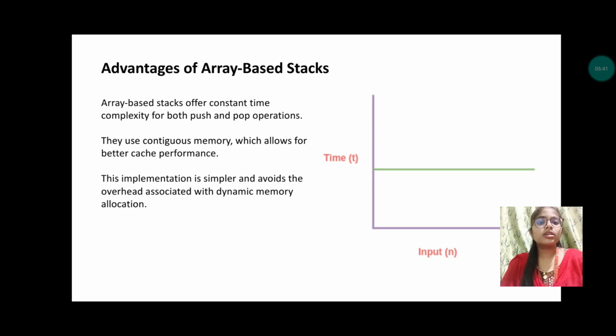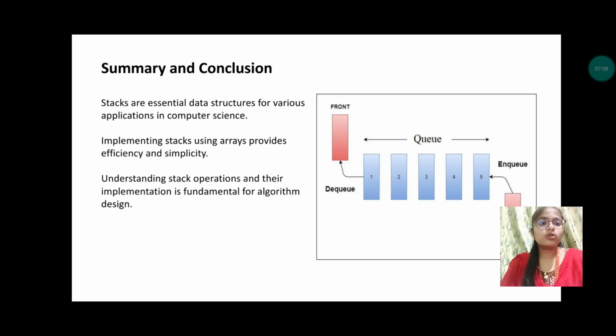Contiguous means nothing but continuous memory, which allows for better cache performance. This implementation is simple and avoids the overhead associated with dynamic memory allocation. Malloc, calloc, and free are the best examples of dynamic memory allocation that we could discuss.